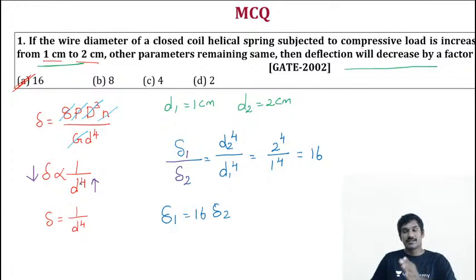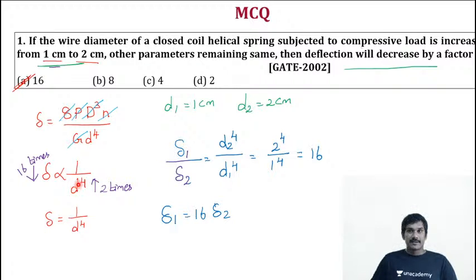So the final conclusion is, when wire diameter increases, deflection will decrease. That's what inversely proportional means. When wire diameter increases by 2 times, as mentioned, 1 centimeter to 2 centimeter, the deflection will decrease by 16 times. Got it? That is the outcome here.